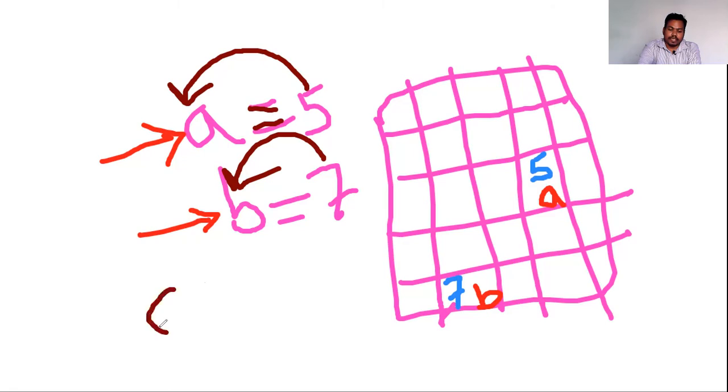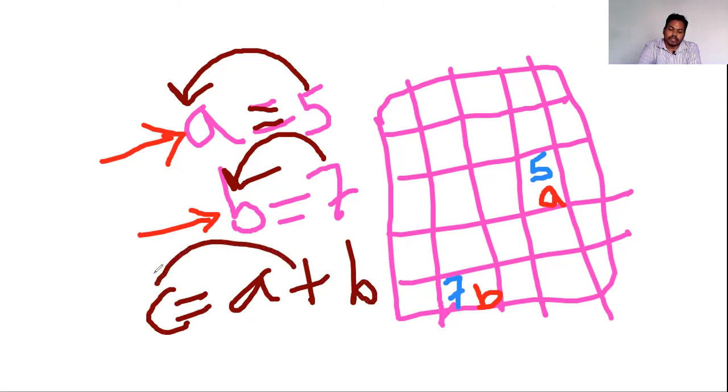Then the next line, c equal to a plus b. C equal to a plus b means what? The value inside a and b will be added and stored inside c. So c will be created somewhere in the memory, and the addition of a and b will be stored inside this c. What is the value? 12, right? A plus b, 5 plus 7 equal to 12. 12 will be stored inside c. Getting? This is the concept, line by line, of how these three lines will be executed.